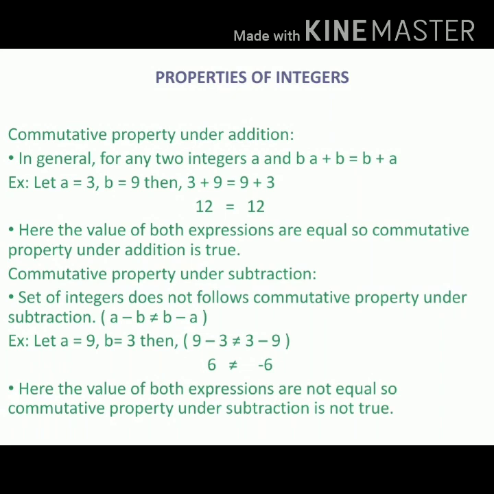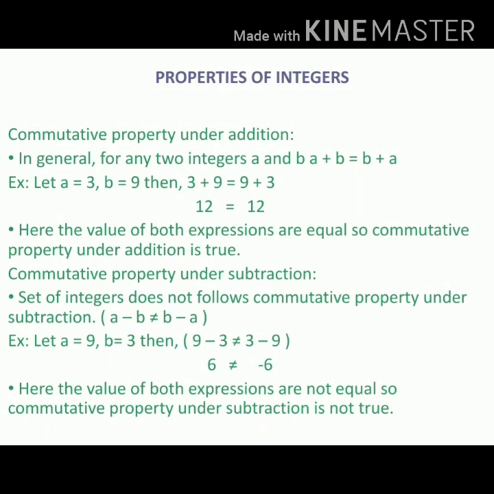Let a equal to 3, comma b equal to 9. Then 3 plus 9 equal to 9 plus 3. Here that is equal to 12 equal to 12. Here the value of both expressions are equal. So commutative property under addition is true.